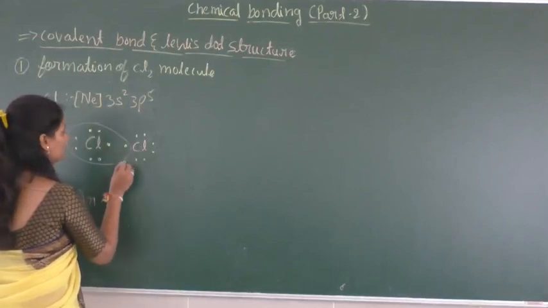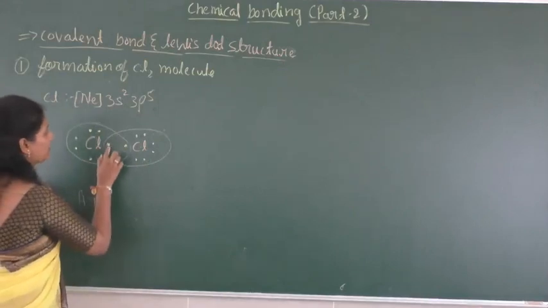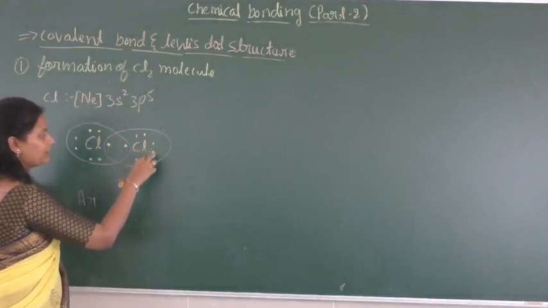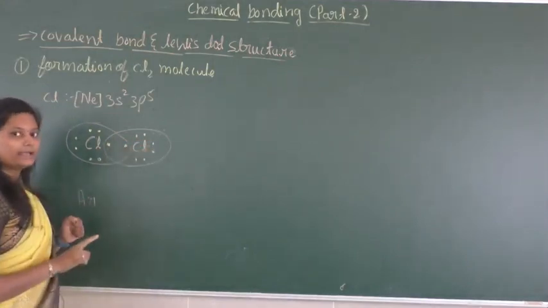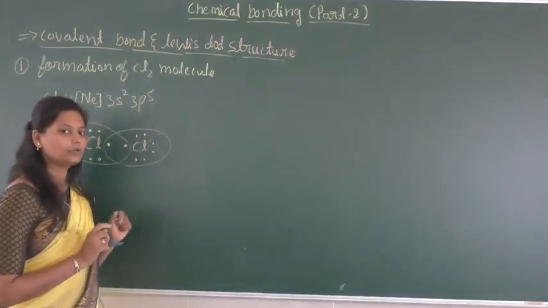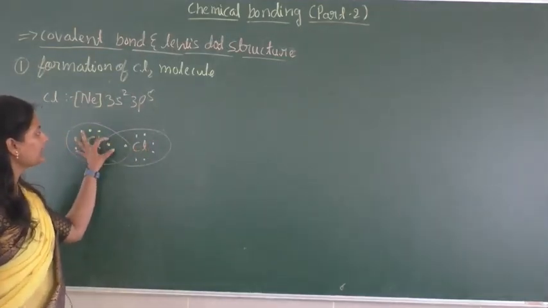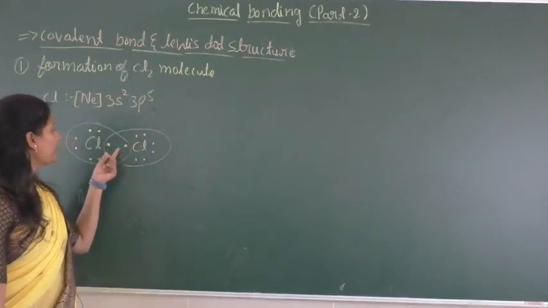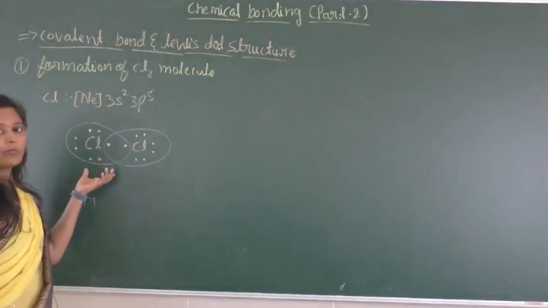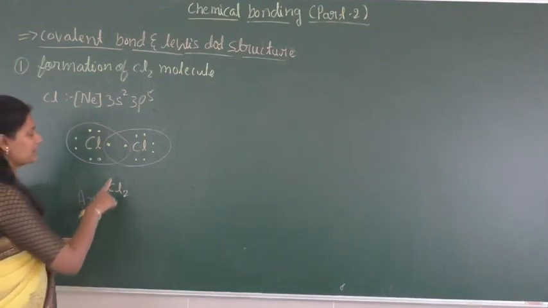So in the same way, this chlorine also has 8 electrons in its valency shell. Okay, 1 2 3 4 5 6 7 8. So totally how many electrons are there in the valency shell? 8 electrons. So that means it has also obtained the octet rule. Okay, so according to the octet rule, it is going to occupy 8 electrons in the valency shell by mutually sharing the electrons. Okay, so this is the structure of Cl2, Lewis dot structure of a Cl2 molecule.